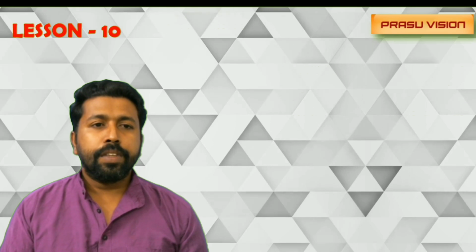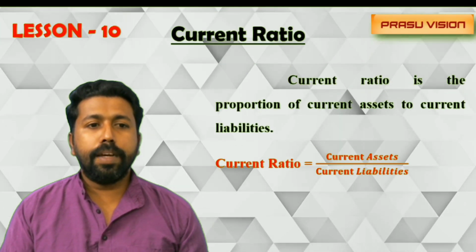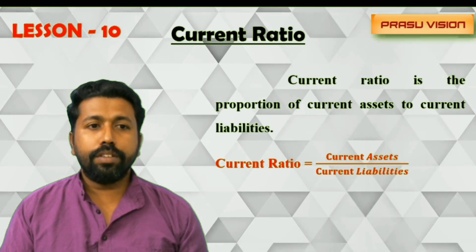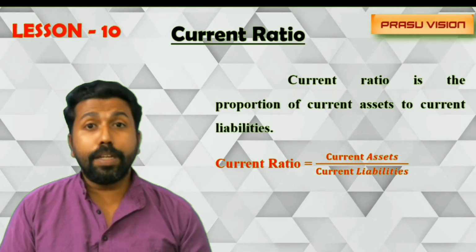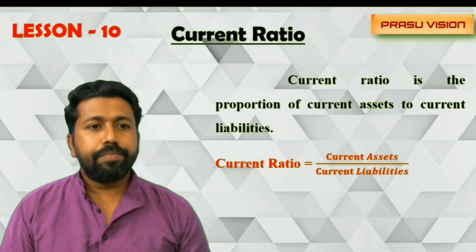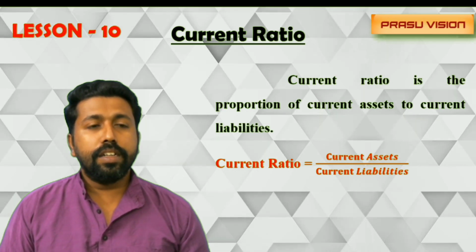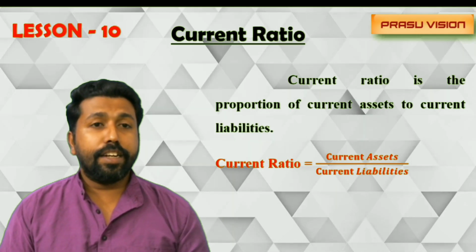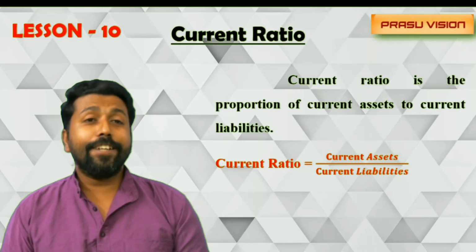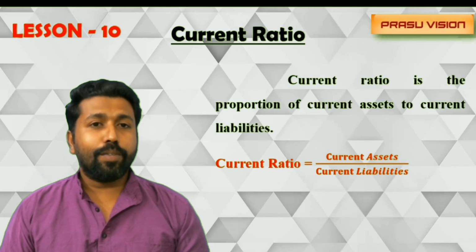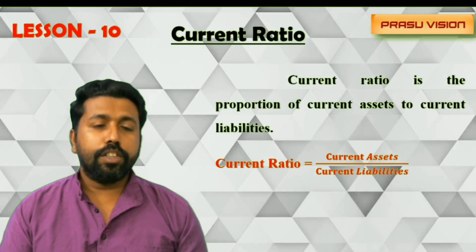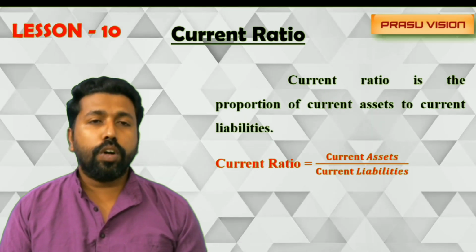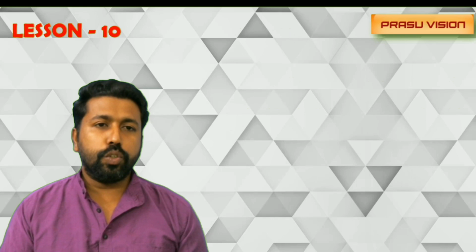So remember, current ratio can be calculated by using the equation current asset divided by current liability. Current ratio is the proportion between, or the relationship between, current asset and liability. It helps in finding out the financial position, what the different current assets are which can be easily converted into cash within 1 year. So current asset divided by current liability, 2:1 is the best current ratio.